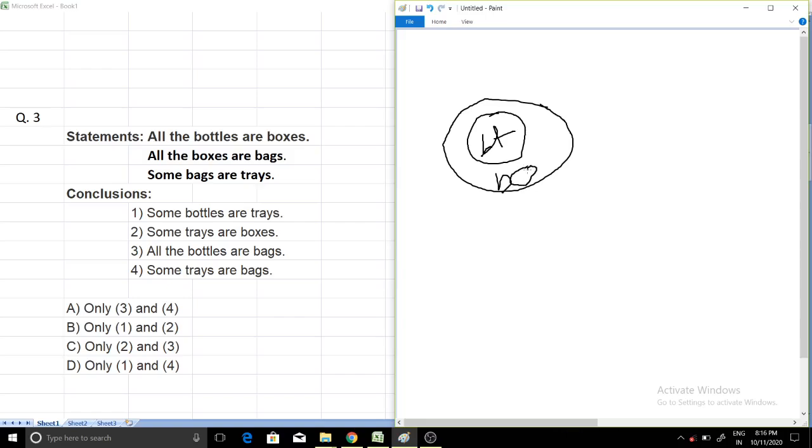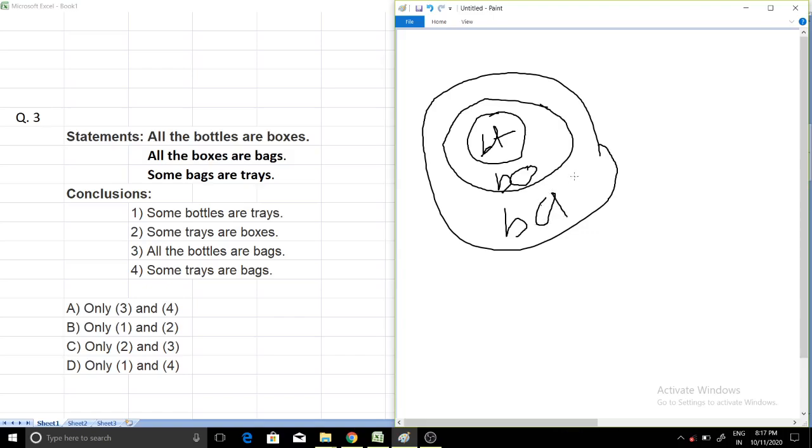All bottles are boxes. All the boxes are bag. It means after "all", the first word is boxes. So boxes will be inner and bag will be outer. So all boxes are bag. It will be like this, and this will be bag. B for bag. Now all the boxes are bag, it is true.